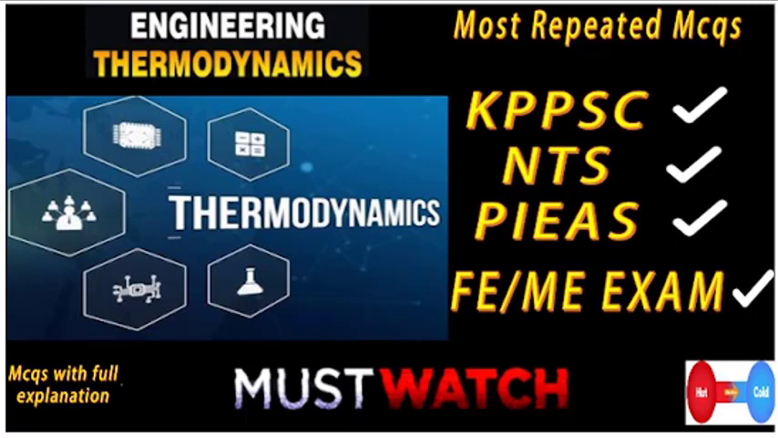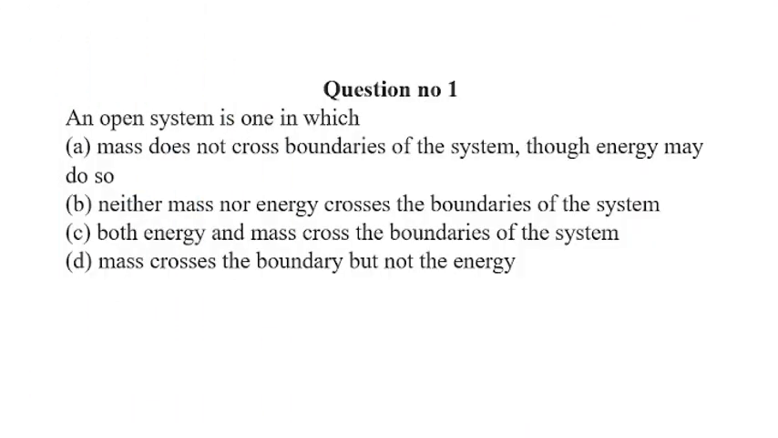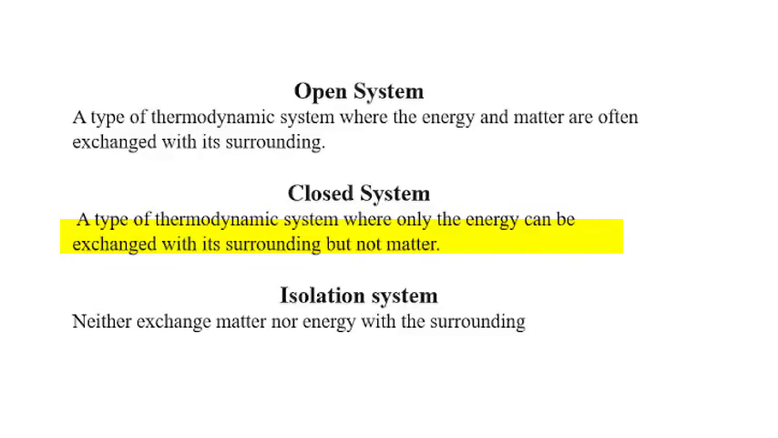So let's go with these MCQs one by one. Question number 1. An open system is one in which the mass and energy both cross the boundary of the system. So the correct option is C. And that's the reason given, that is open system, closed system and isolated system. You can read accordingly.